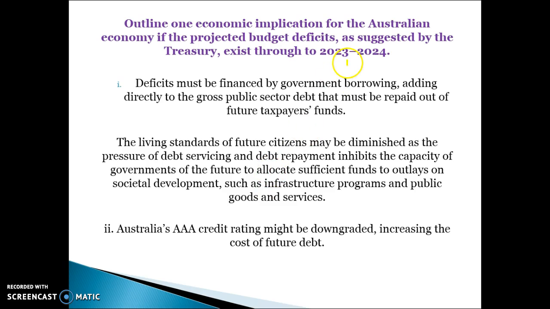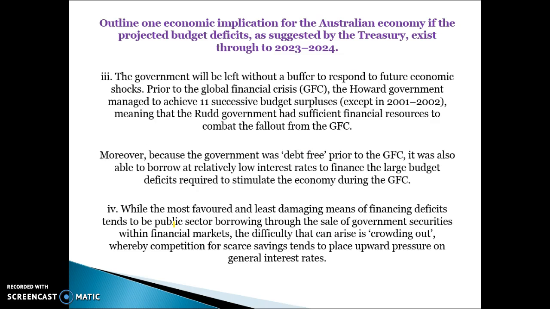Economic implications, if the deficits continue till 2023-24, may be things like gross public sector debt will increase, which means that taxes may increase in the future. So they'll have insufficient funds available for infrastructure programs and things like that in the future. It may hurt our AAA credit rating, which means that we'll be paying more for future debt. They will have less of a buffer available to respond to future economic crises, so the government may not have the money to fuel the economy in the future, like they did when they were debt-free before the GFC.